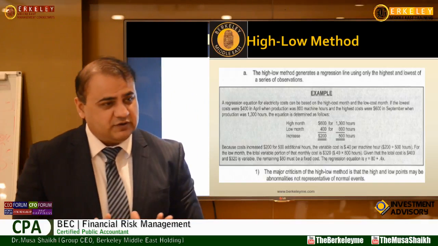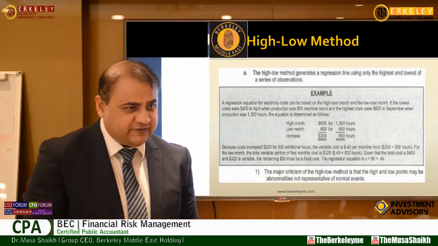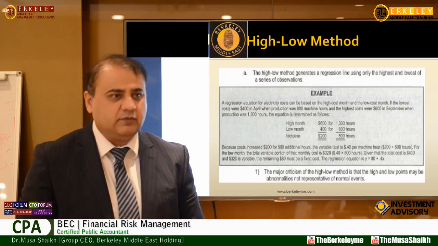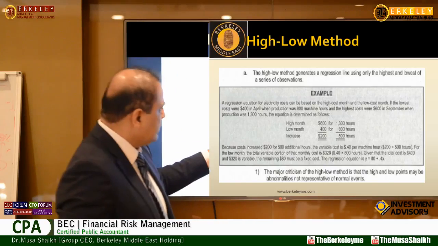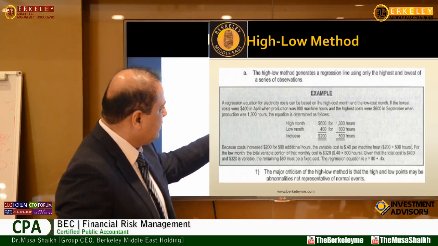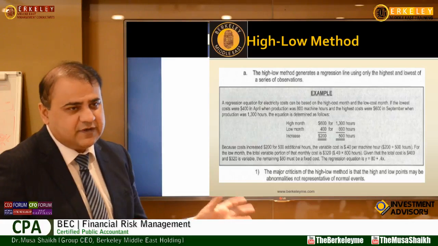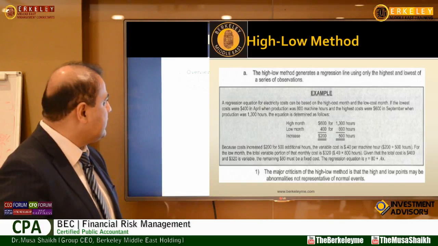When a total cost is given, we take the difference, we get the variable cost per unit, we apply it and we get the right answer. You can see in this example, high low, the increase, then divide and put in an equation and subtract, it will give you the variable cost.